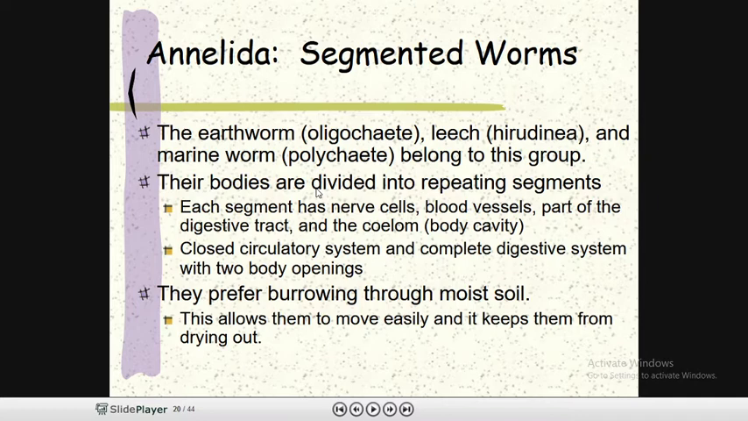They have a closed circulatory system and a complete digestive system with two body openings, one is the anus and the other is the mouth. They prefer burrowing through moist soil. So they are under the ground, in the superficial layer of soil, and this allows them to move easily and keeps them from drying out.